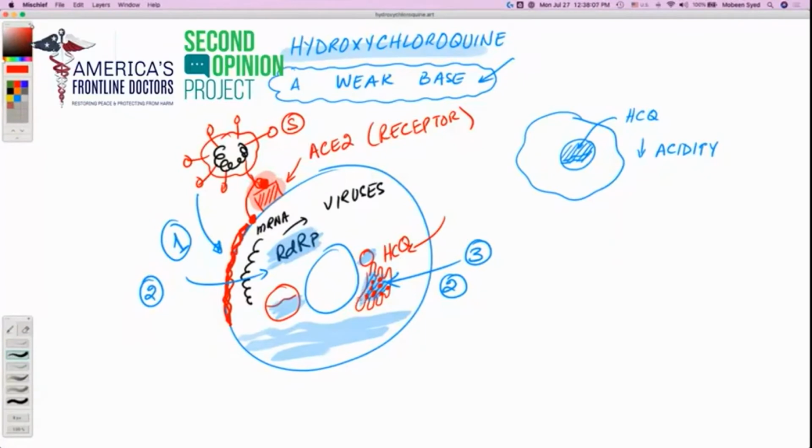And Golgi apparatuses would also require an acidic environment. And when the hydroxychloroquine is present, the Golgi apparatus and the endoplasms cannot work correctly.